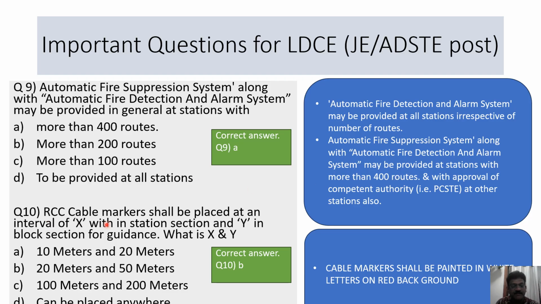RCC cable markers shall be placed at an interval of X within station section and Y in the block section for guidance. What is X and Y? RCC, reinforced cement concrete cable markers. I am talking about cable markers. So it is 20 meters and 50 meters. That is, every 20 meters a cable marker should be placed in station section and in block section 50 meters. Cable marker shall be painted in white letters on red background. Red background, white letters should be given.